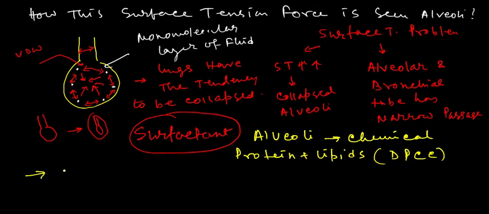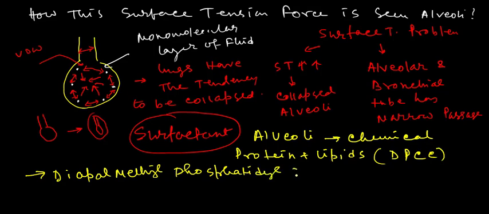The full form of DPPC is dipalmitoyl phosphatidyl choline. So in the lungs alveoli this chemical is present, made up of protein and lipids, and these lipids are usually dipalmitoyl phosphatidyl choline.